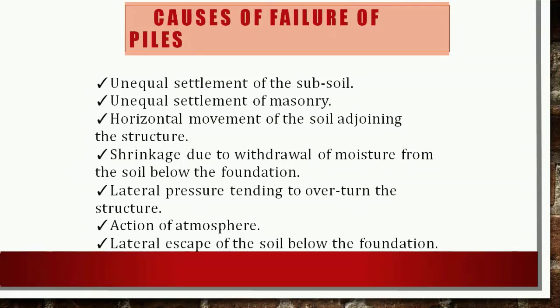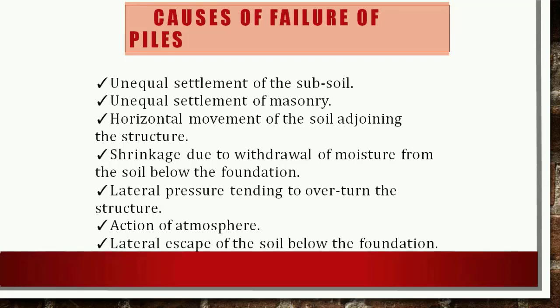So the preventive measures are as follows: the foundation should rest on hard strata, the SBC should not be exceeded under any combination of loads, and the foundation should be designed so as to get uniform pressure on the soil. Next is the subsoil moisture movement. Expansive soils like black cotton soil crack and shrink when they are dry and expand due to the increase in moisture content in the rainy season.